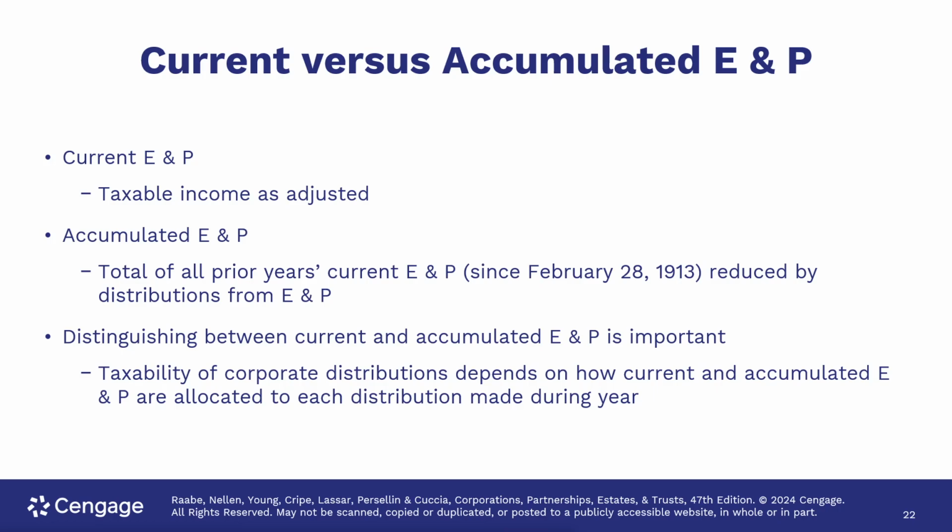Current versus accumulated earnings and profits. Current earnings and profits are taxable income as adjusted. Accumulated earnings and profits are the total of all prior years' current earnings and profits since February 28, 1913, reduced by distributions from earnings and profits. Distinguishing between current and accumulated earnings and profits is important. Taxability of corporate distributions depends on how current and accumulated earnings and profits are allocated to each distribution made during the year.